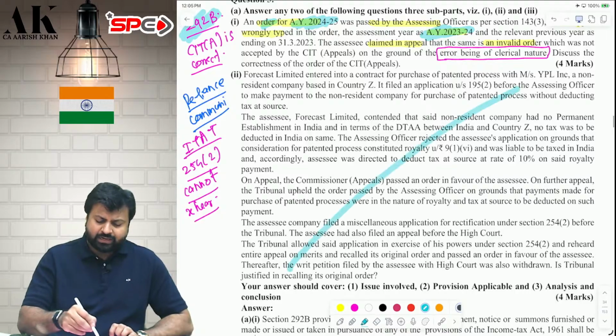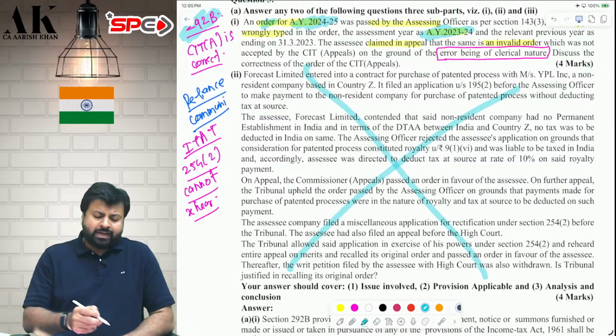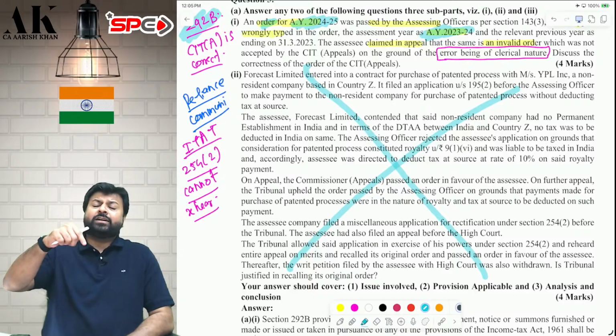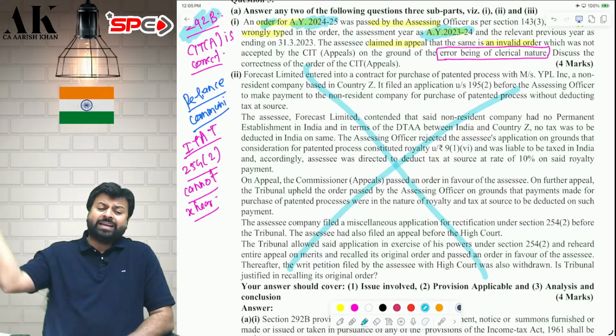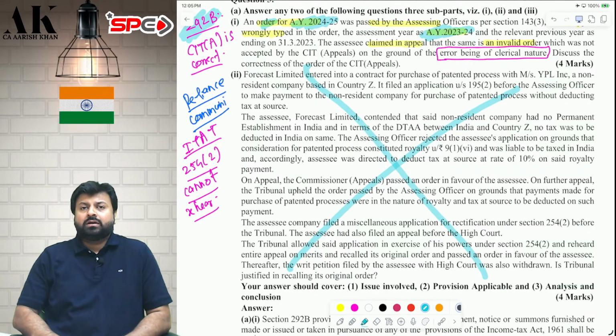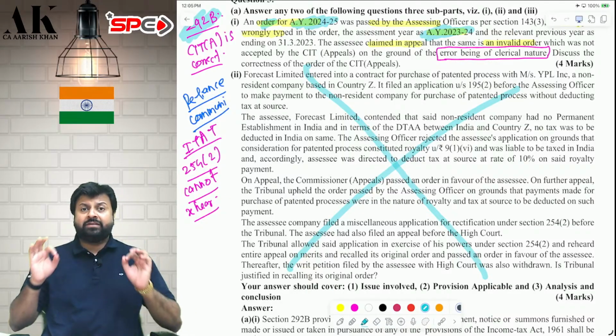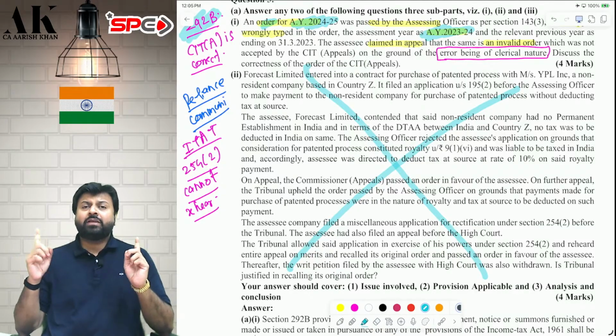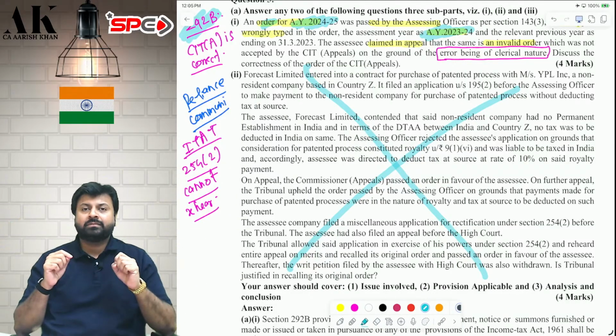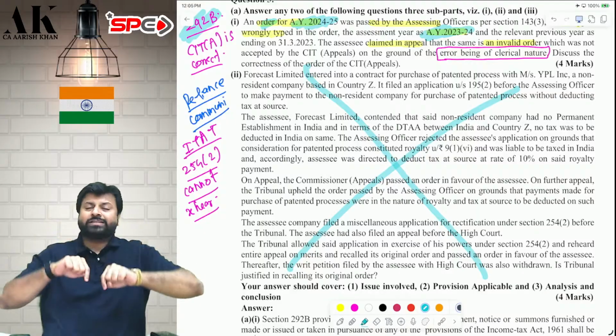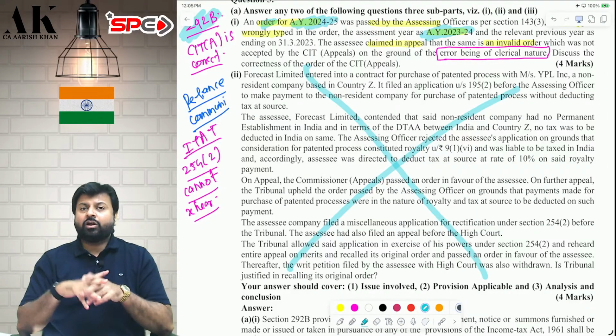Next question we have done earlier. Again, I will say once again, Reliance Communication. Can ITAT under 254 subsection 2 re-hear the entire matter? No. When you make an application to ITAT under 254 subsection 2, it is for rectification. ITAT does not have the power to re-hear the entire matter once again. ITAT does not have the power to review its own order. ITAT cannot review its own orders.